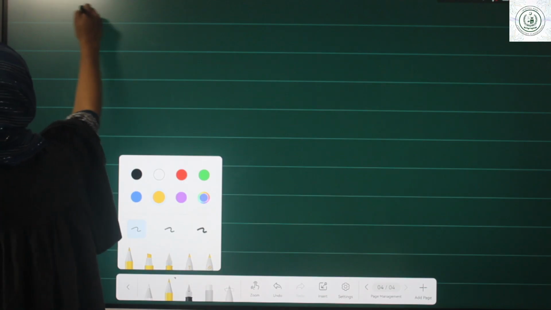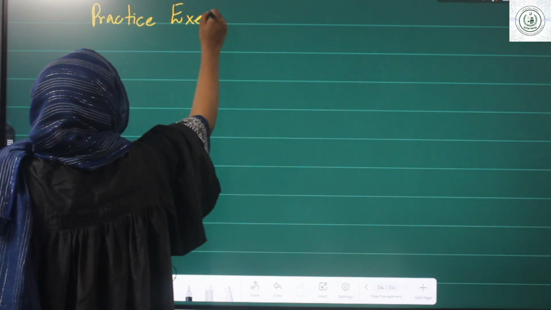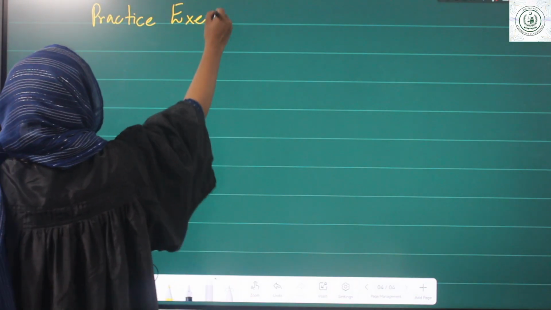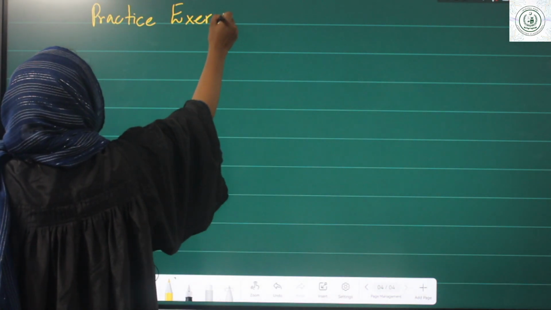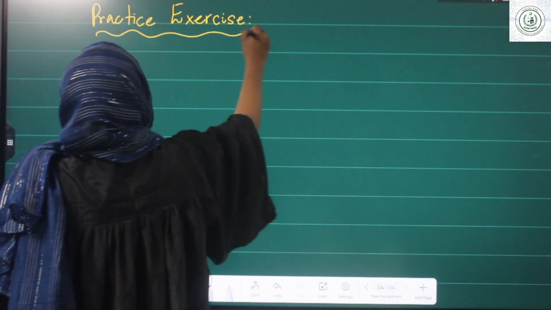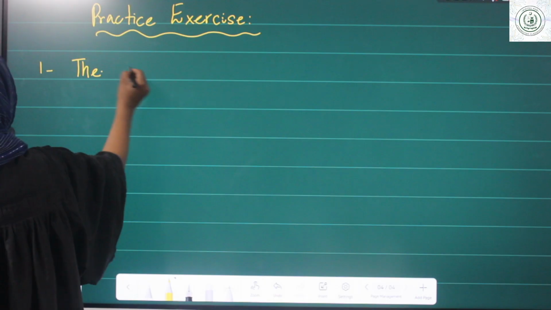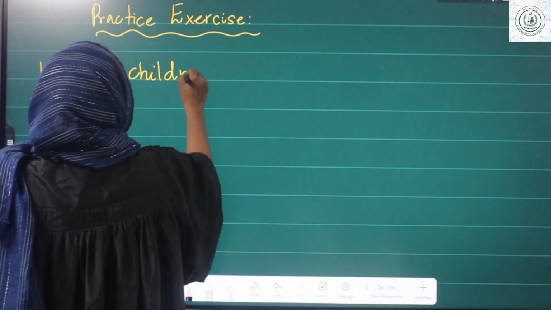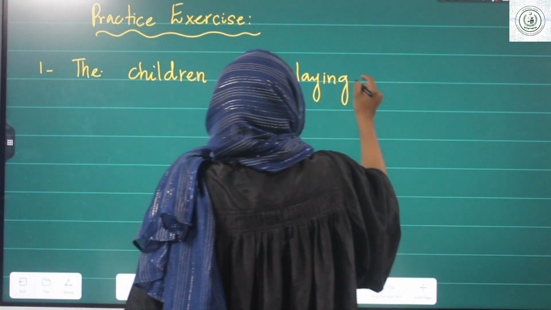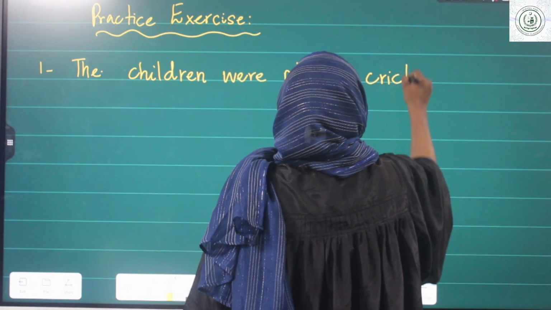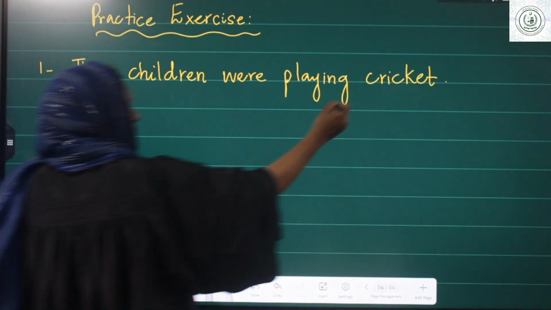The children were playing cricket. Now, recall the structure, how we have converted the active voice into passive voice. Let's start with the object.